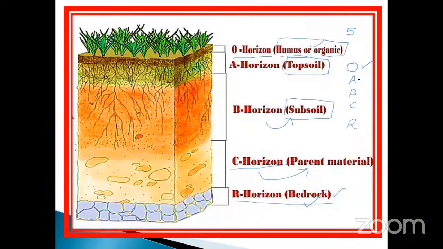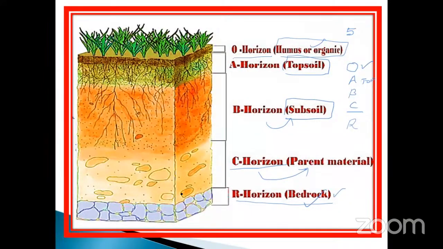And the next layer is called what? A horizon. A horizon is nothing but the topsoil. Followed by the subsoil, which contains penetrated roots, mostly present in it. Below the B horizon is the C horizon, which is also called parent material. And the last one is the R horizon, otherwise called bedrock.